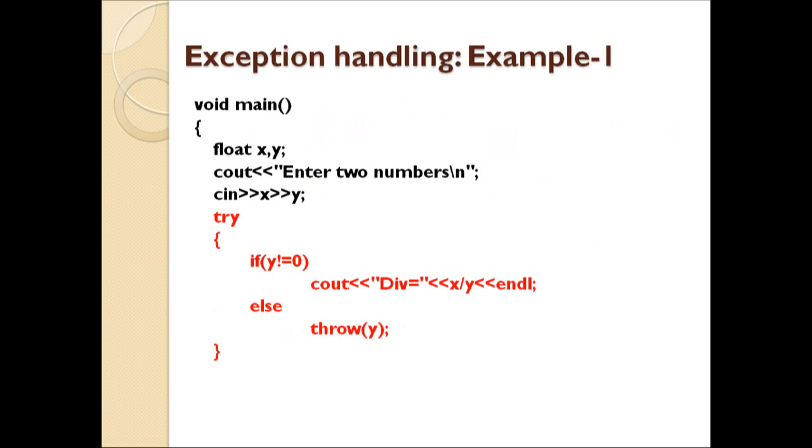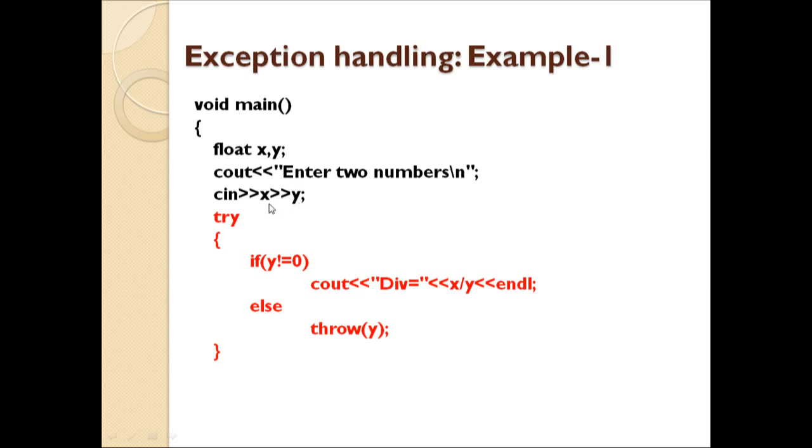So here I have given the first example for exception handling. I have given the main function directly. Before this, some library file will come. In this main function, I have given two variables, two data items. The first one is x, and the second one is y. Both are of float type, which you can see over here. We want to accept the data through the keyboard for x as well as for y. So a cin statement is given, and we are asking the user to provide the value for x as well as the value for y.